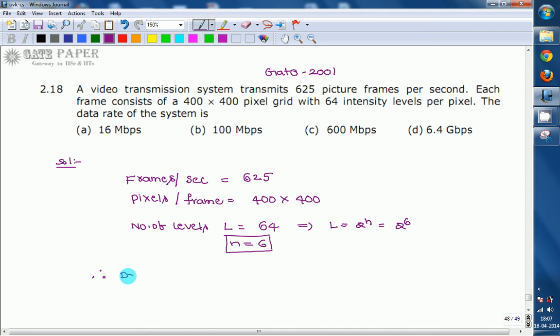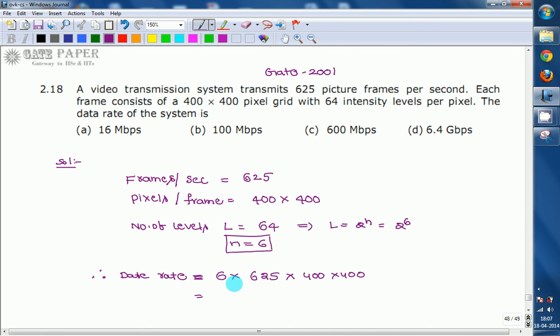The data rate is n, the number of bits representing each pixel, which is 6, multiplied by the number of frames per second, 625, and each frame consists of 400 by 400 pixels. So 625 frames, each with pixel size 400 by 400, and 6 bits to represent each pixel. That gives the total data rate.